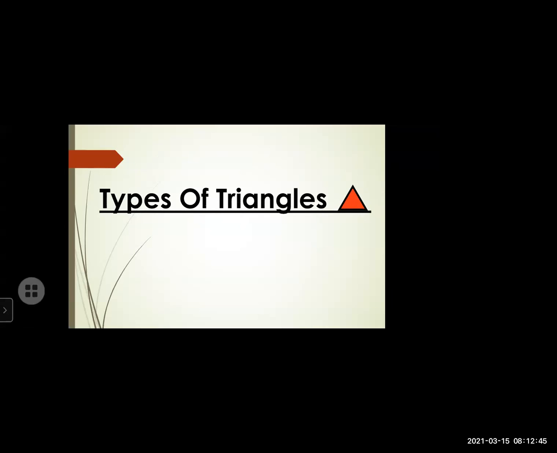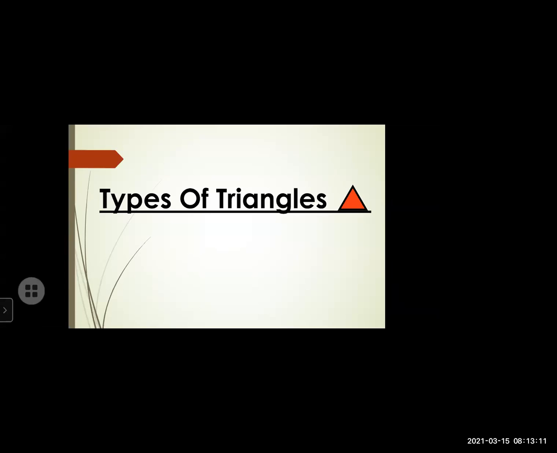Now, we are going to learn the types of triangles. As we saw just now, a triangle has 3 sides, 3 angles and 3 vertices. Vertices means the 3 non-collinear points. When we join them, we get a triangle. But vertices are always the same, whether the triangle is small or big.